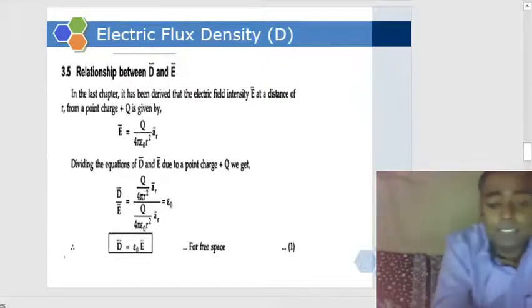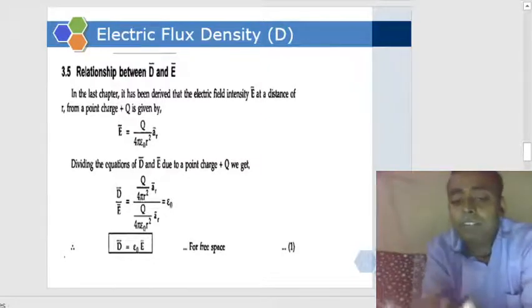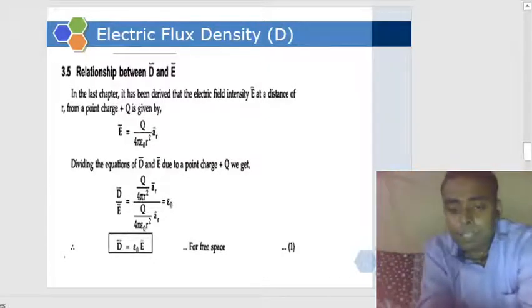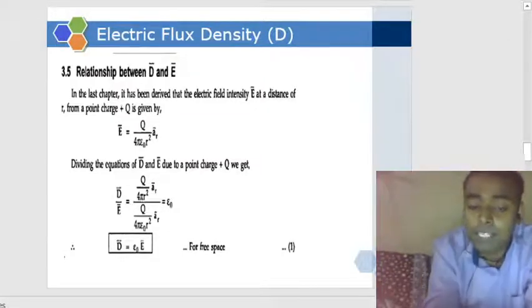You will need this relation on a frequent basis, so do remember this. D is equal to epsilon E, or for free space D is equal to epsilon naught E.